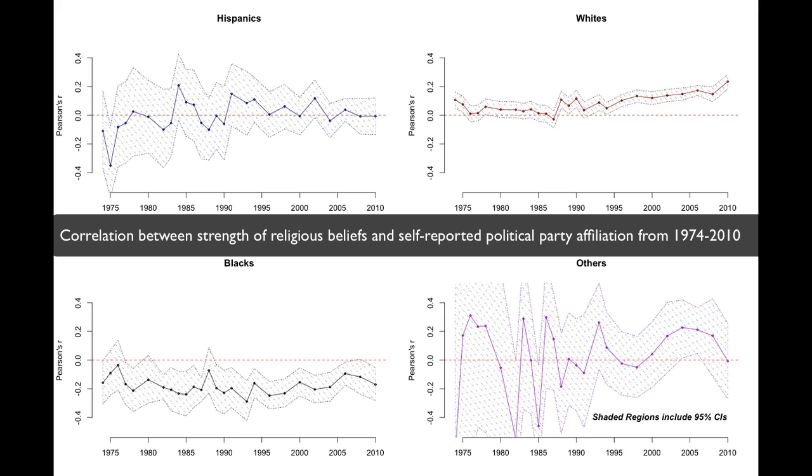This shows a great difference in the relationship between these two variables of interest for Hispanics, whites, and blacks. Within the subgroup of Hispanics, we just lack enough data to really establish conclusively whether this relationship was positive or negative, but most recently it certainly seems to be quite close to 0.